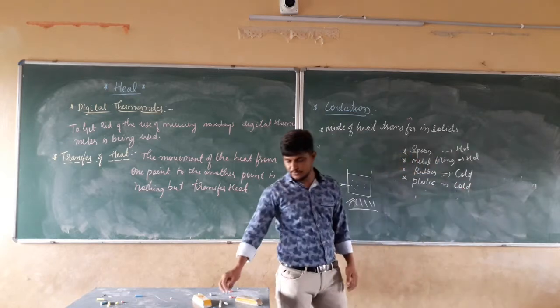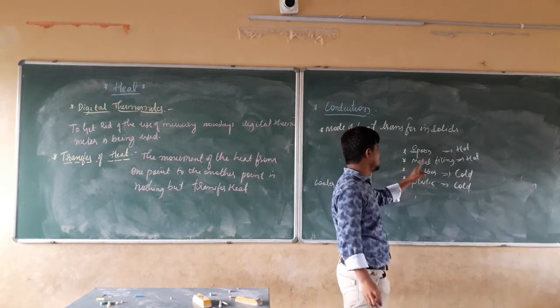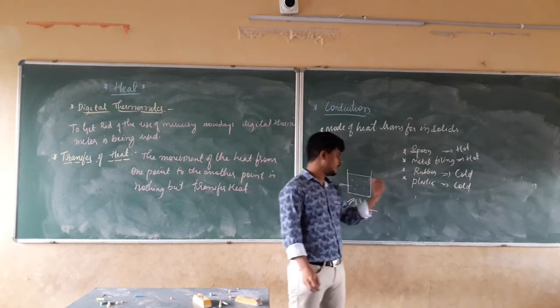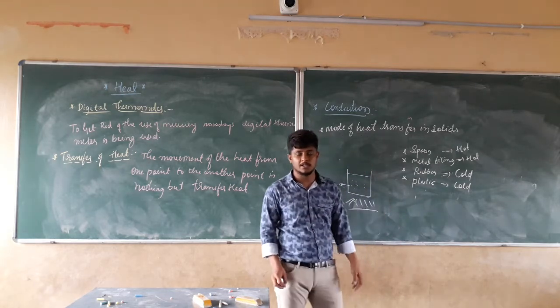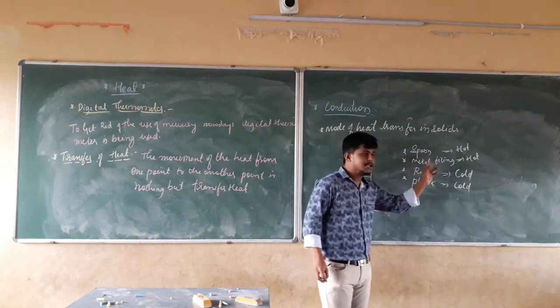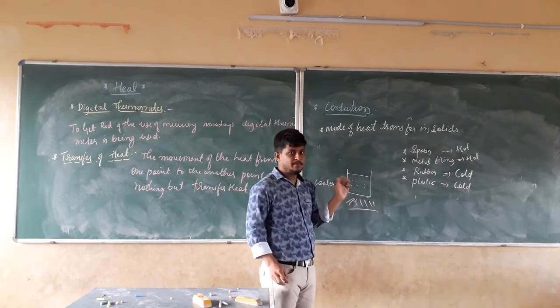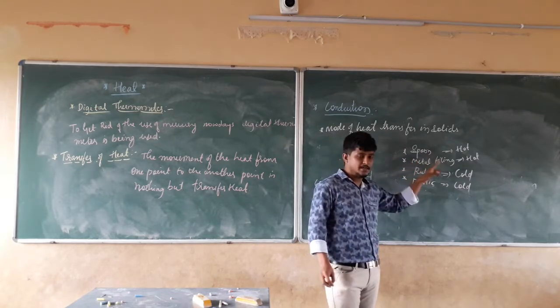When we see all these four things, spoon, metal fillings, rubber and plastic, some are getting hot when you put them in the hot water and some are not. That means, by conduction, there is transfer of heat from hot parts to cold parts. Here the transfer of heat is taking place.